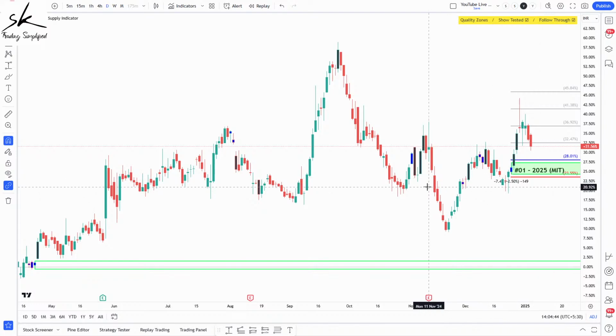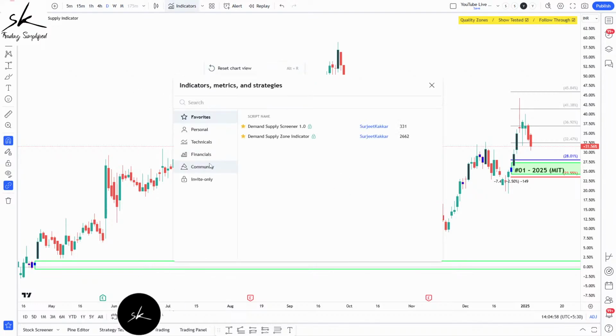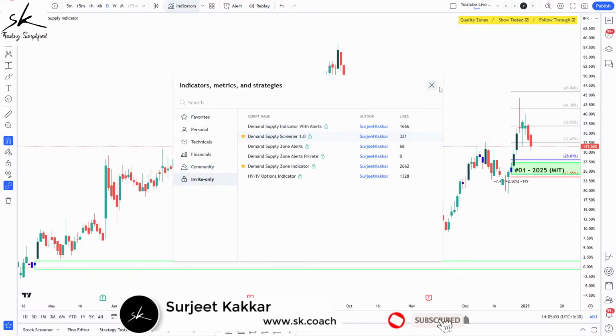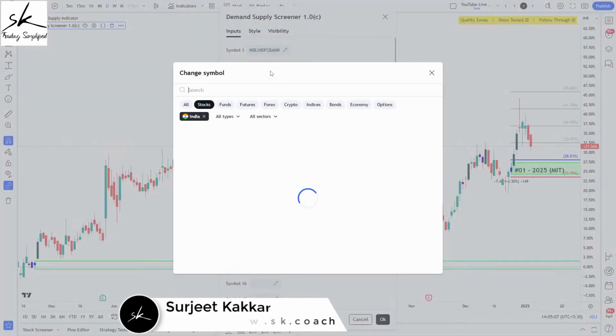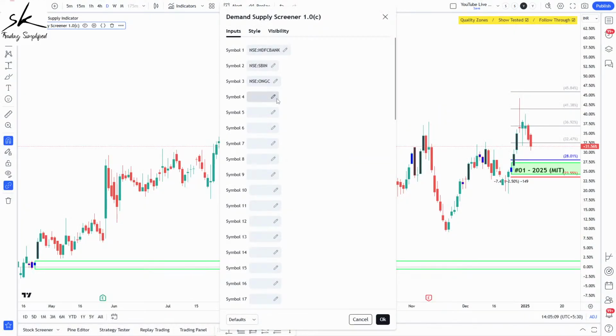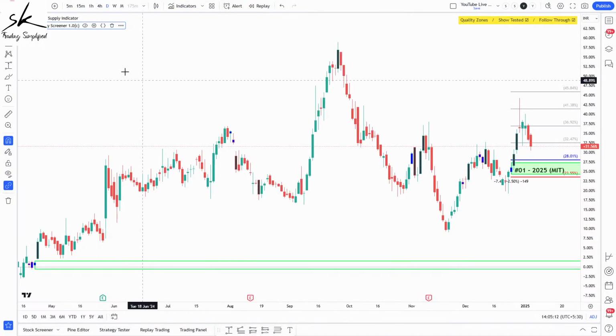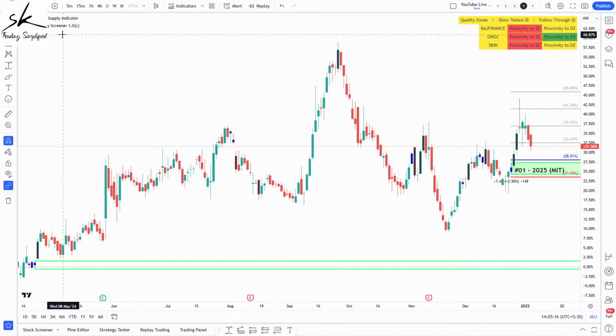All right. So one suggestion for the screener: if I want to remove symbols from the list of 40, there is no option to remove the symbols. The only option is to reset, right? So as an example, if I bring in the screener, this is what you have to do. Let's assume that I've given some symbols, right? I'll click on OK. Now you can see the screener, let it load at least once. Can you see it is giving me some results?